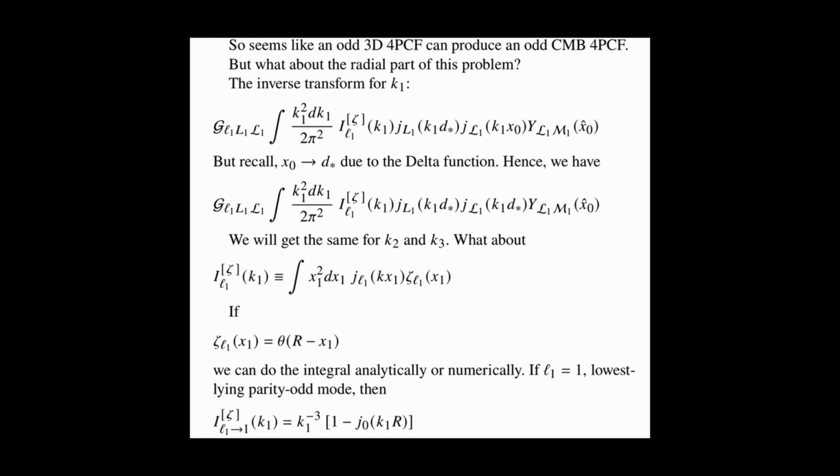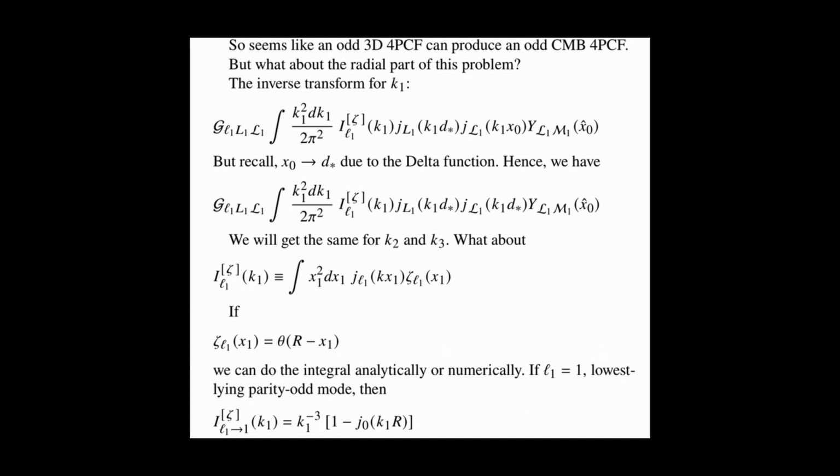However, we haven't looked at the radial part of our problem. The inverse transform for K1, I'm just showing again here, but we need to recall that x naught will go to d star due to the delta function, so this K1 integral actually ends up with 2 spherical Bessels, each with K1 d star. We'll get the same for K2 and K3. We can now ask, what about this I integral, which is just the transform of our model for the 4-point function, the 3D large-scale structure one?